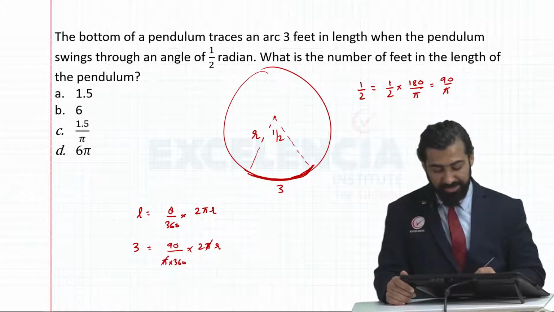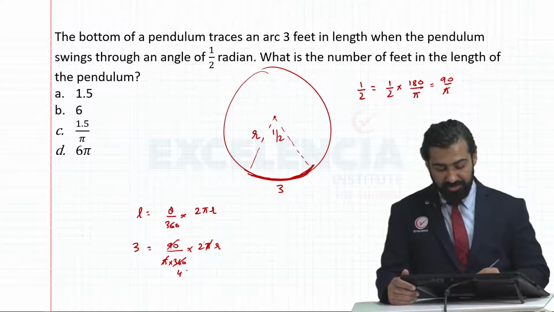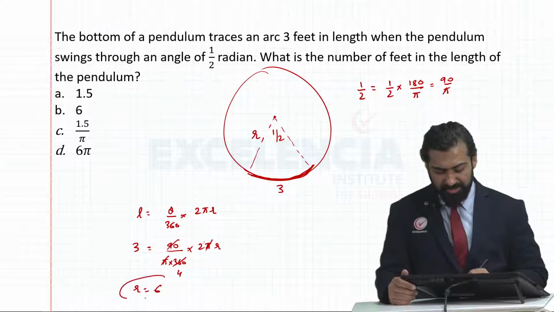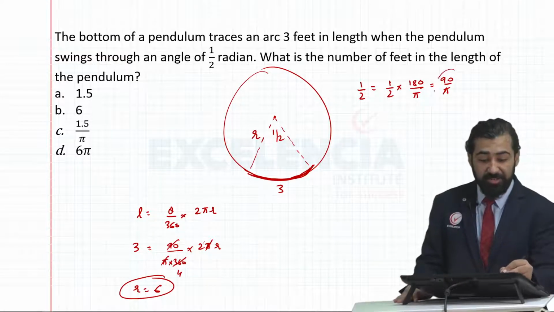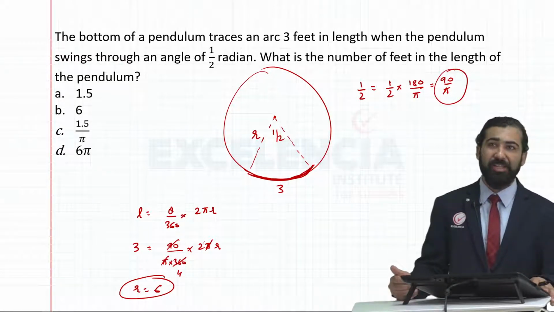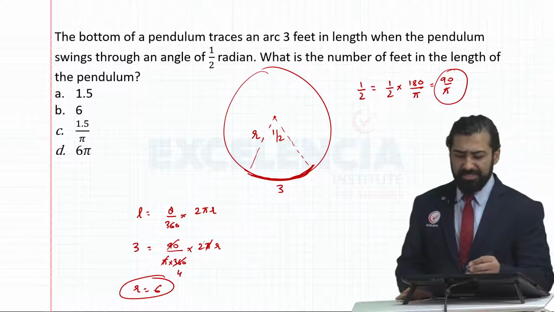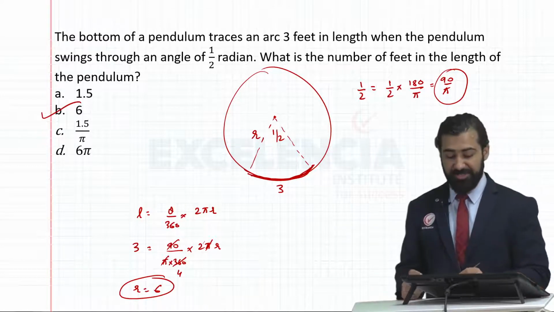Pi and pi get cancelled. 90 ones are 90, the 4s are 360. 2 ones are 2, 2 twos are 4. So solving this, we get r is equal to 6 units. If you have used your calculator to find the value of this, your answer will be 5.99 or 5.9 something. Either way, it's roughly equal to 6 units. So the length of the radius is 6 units.